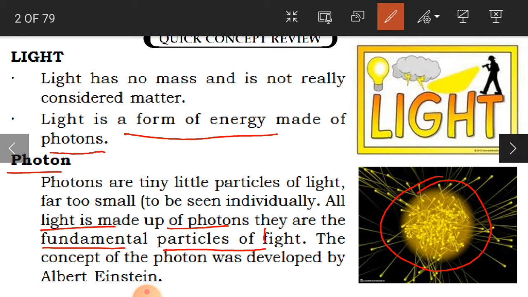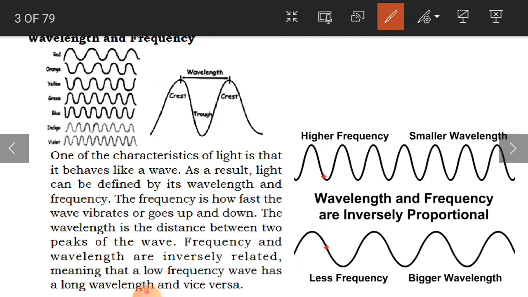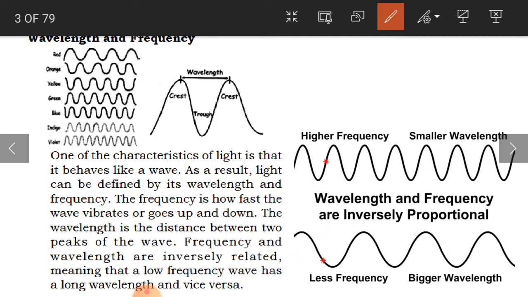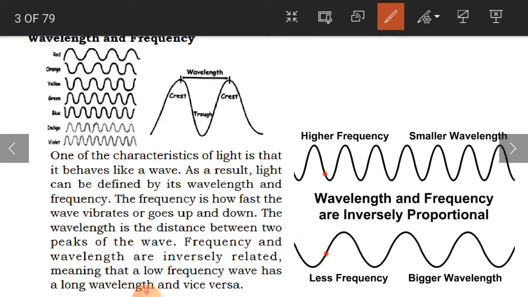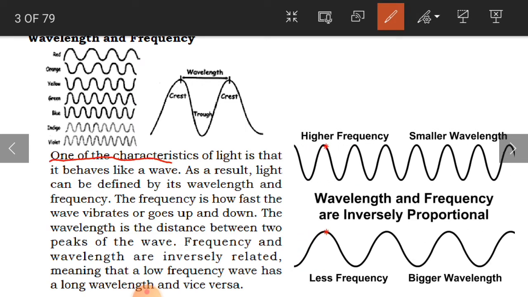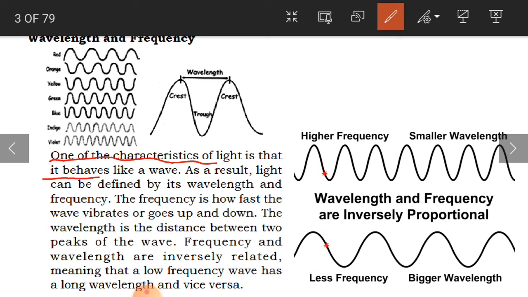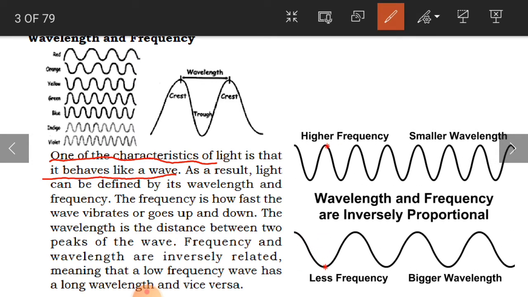These small particles, which we call photons, are the form of energy of light. Here is one characteristic of light: it behaves like a wave. Do you know what a wave is?